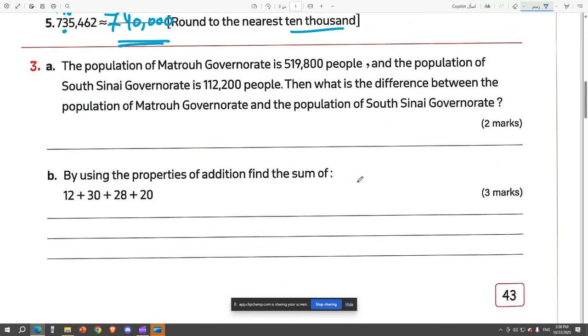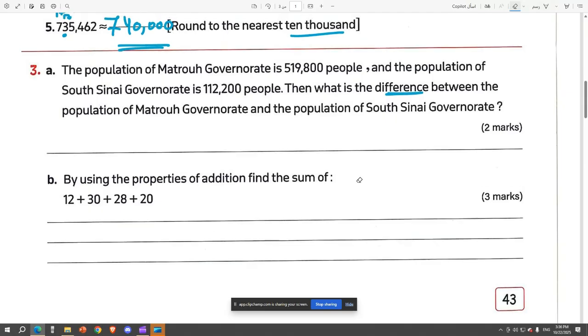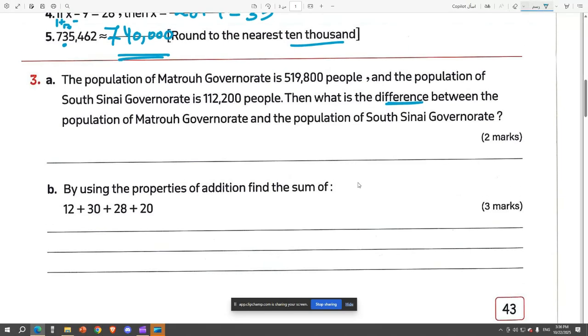The next question, which represents the end of the first test, we have the population of Matruh governorate is 519,800 people, and the population of South Sinai governorate is 112,200 people. Then what's the difference? Okay, mister, we want to find the difference between the two governorates. So we start by putting the bigger one on the top, which is the Matruh governorate. So we write 519,800 minus 112,200, and you know better than me how to do the minus.